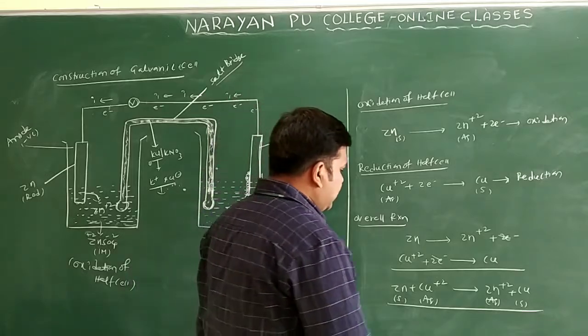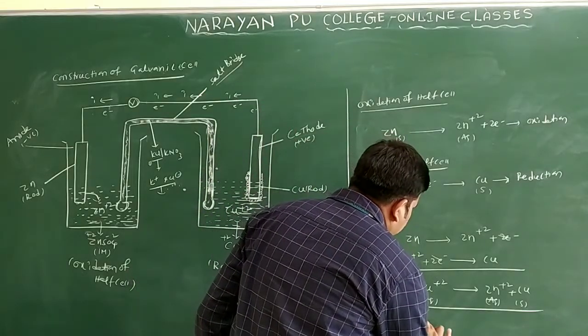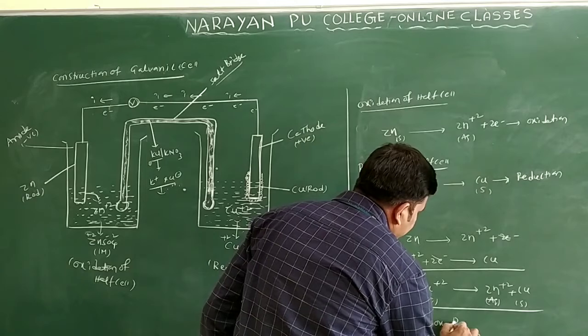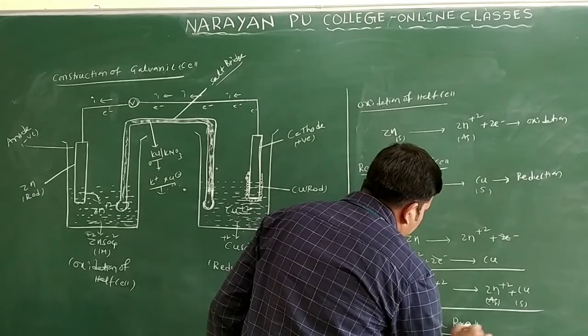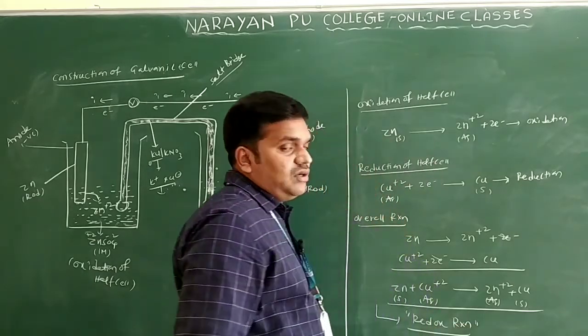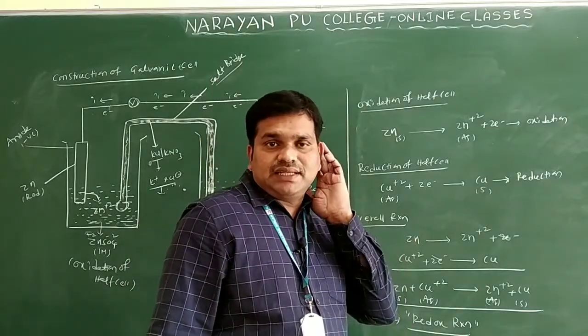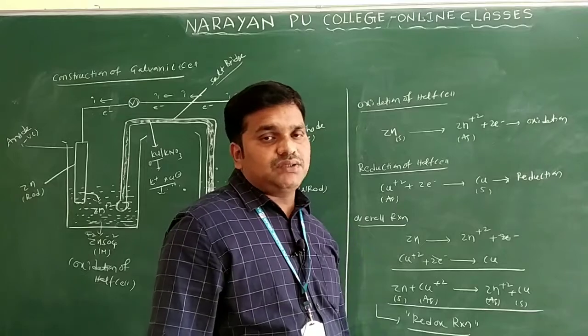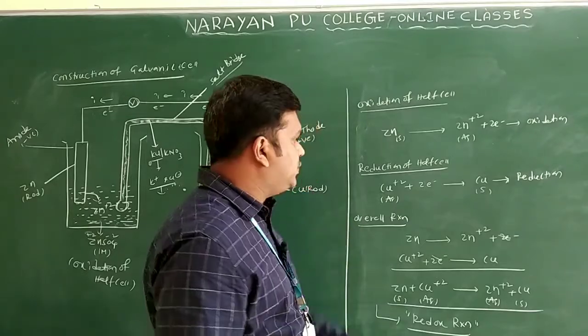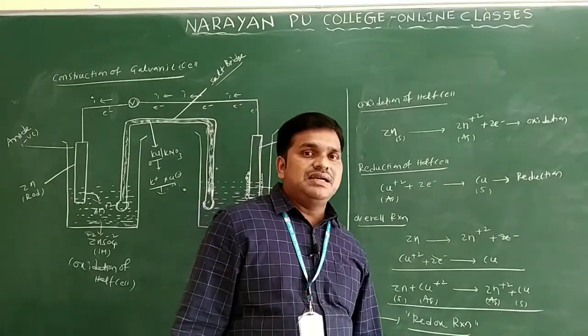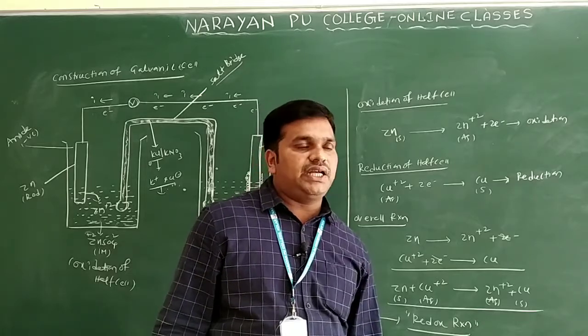So this is a redox reaction. What is a redox reaction? You know already, when oxidation and reduction take place simultaneously in a chemical reaction, we call it a redox reaction. So if you want to carry out this electrochemical cell, a redox reaction is required.